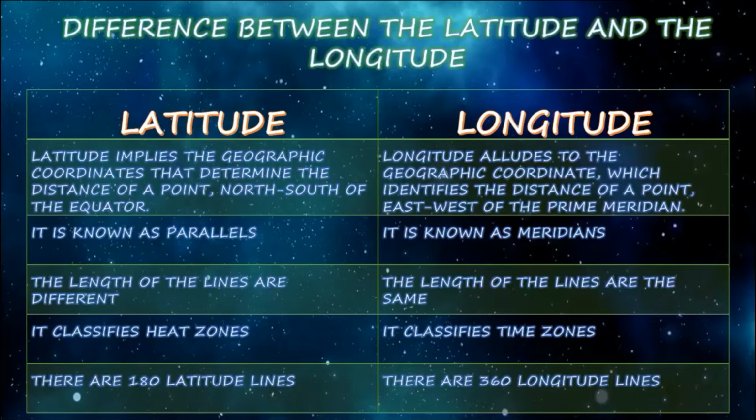There are 180 latitude lines. Here in longitude there are 360 longitude lines. I have explained in detail how it becomes 180 and 360 when I taught latitude and longitude. I have described how the 180 degrees is present and 360 is present, right? I hope you are all clear on this.